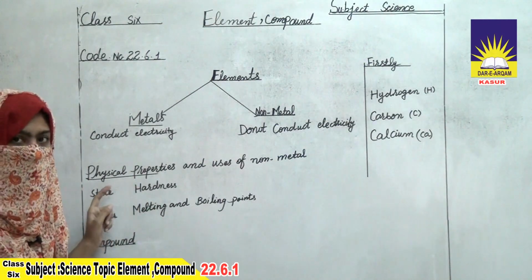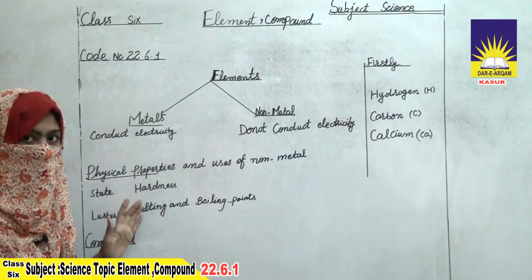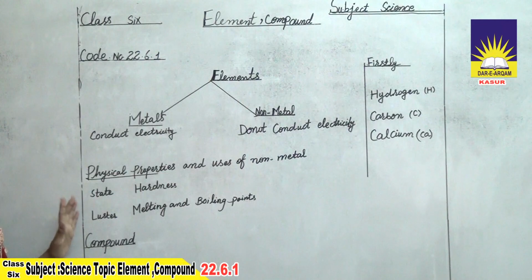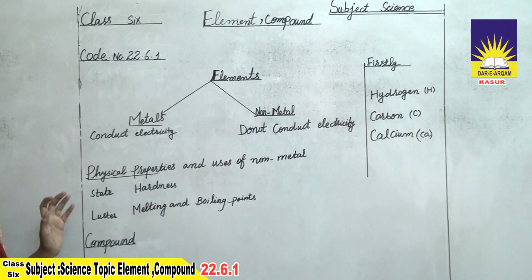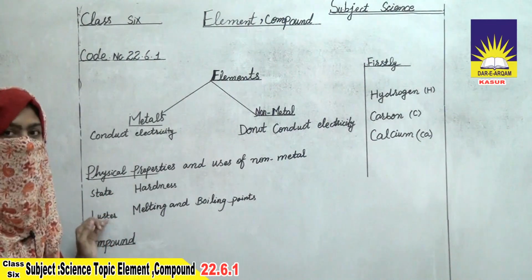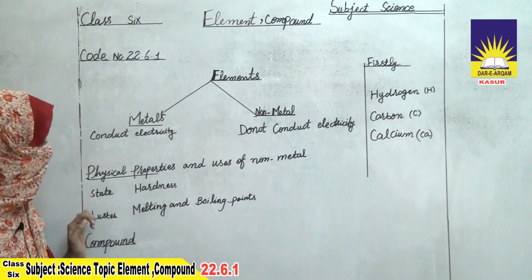Hardness is related to toughness, whether it is broken or not broken. Luster: when light falls on the surface of a metal, the surface becomes shiny. This is known as luster, the metallic luster property of metals.